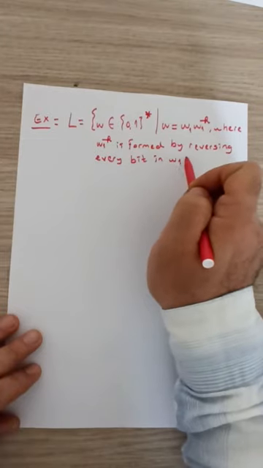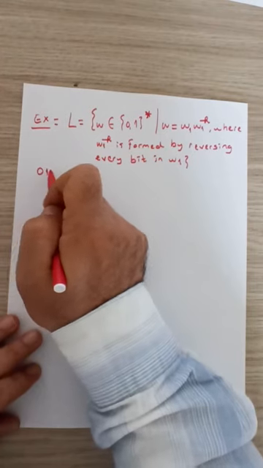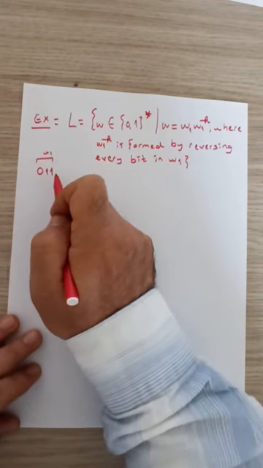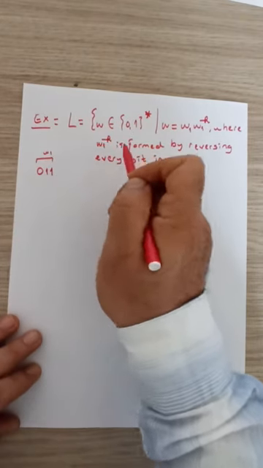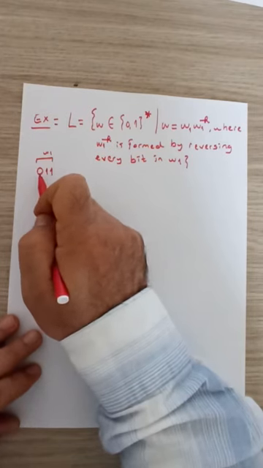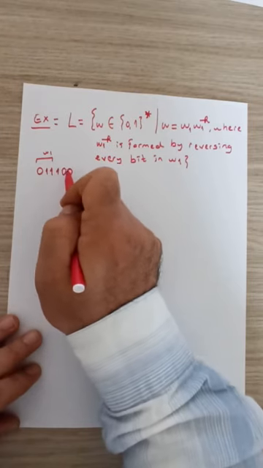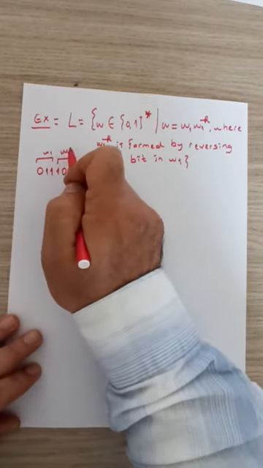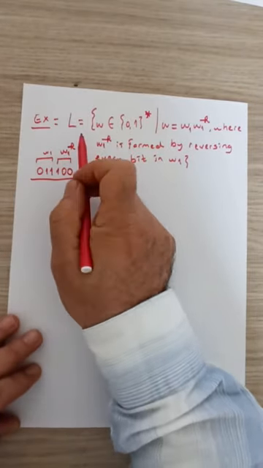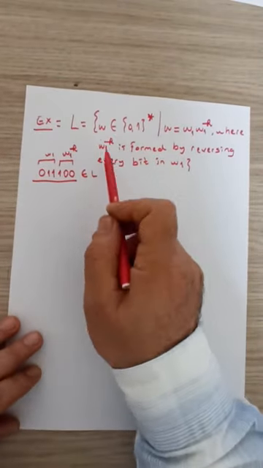Just to give an example, for instance, 0, 1, 1, if this is the W1 part of our string, to get the second part, W1^R, we need to take the same string and reverse every bit. First bit should be 1, second bit should be 0, third bit should be 0. This is W1^R. So such a string is inside this language, just to make it clear what we mean by this language description.